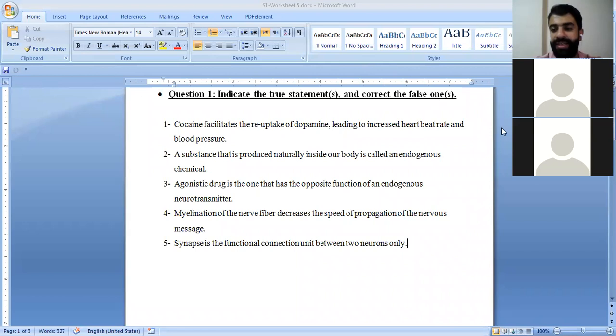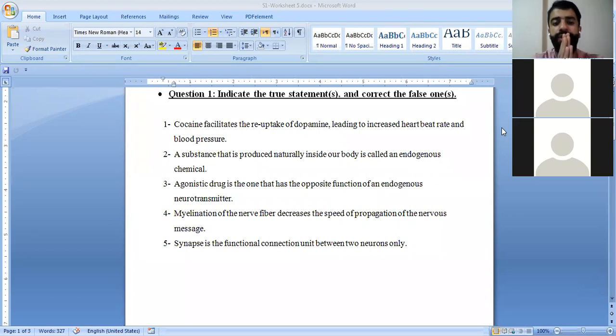So the one produced outside the body is called... The one produced inside is called endogenous. Outside is called exogenous. Exogenous substance. Okay, thank you, Kamel. Let's move now to Hassan Bawab.